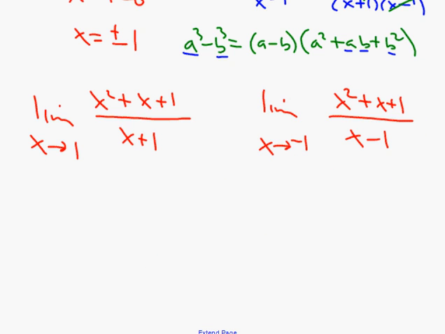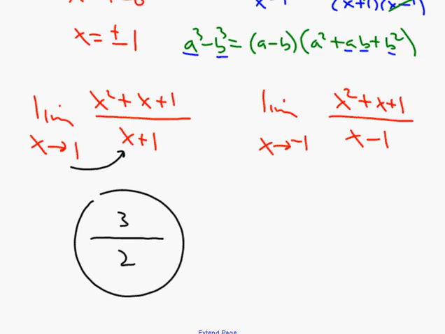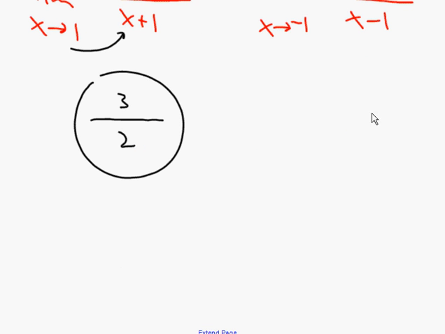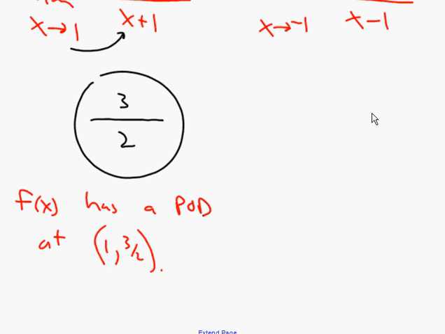What you'll notice is, at least in the limit on the left, I can actually plug 1 in now. I couldn't do that before, right? If I do that, I get 2 on the bottom and 3 on the top. So the answer to the first limit is 3/2. So what does that mean? It means that f of x has a hole at the point (1, 3/2). So that's a removable discontinuity. We'll be able to fix that one.